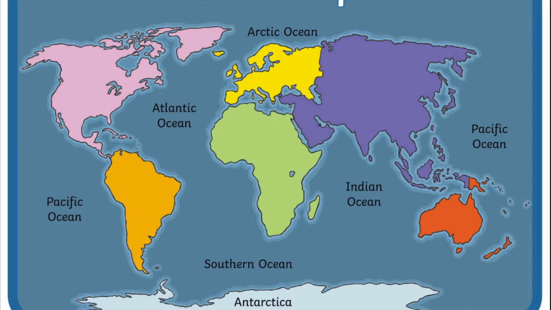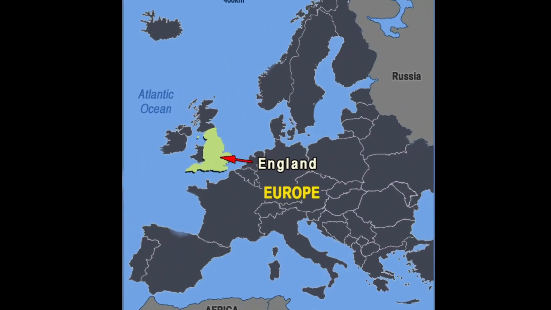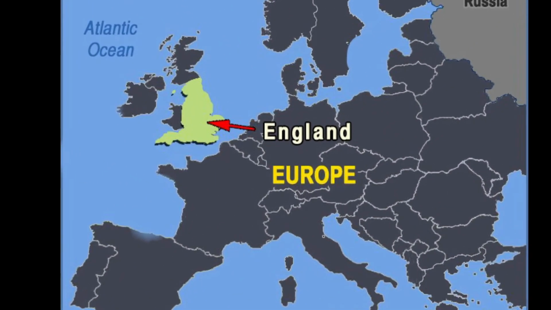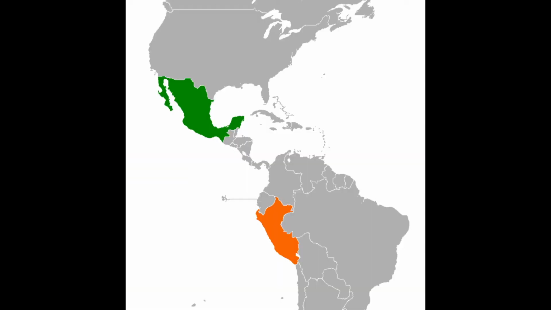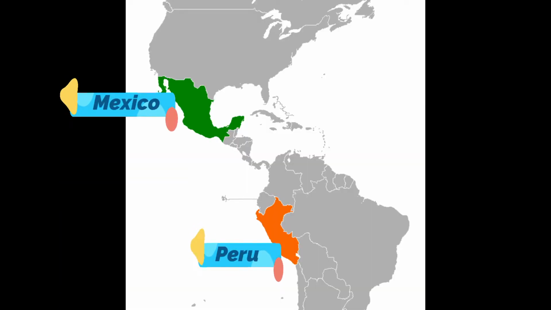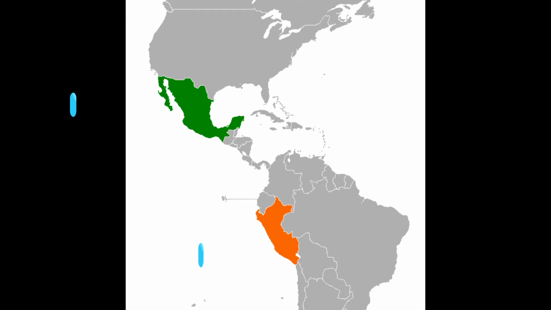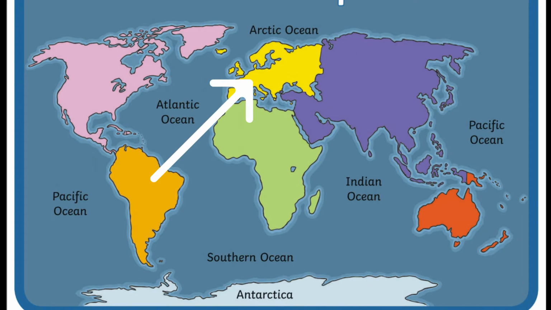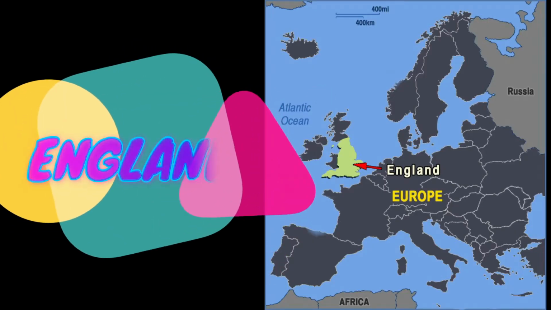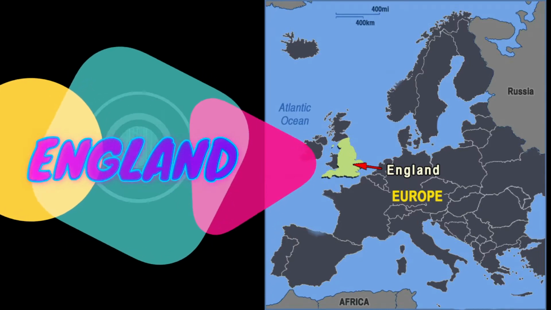So, like I said, England is on a large island which is a part of the continent of Europe. Remember, we studied Mexico and Peru. Mexico is in North America, Peru is in South America, and now we are moving to the continent of Europe. So, England is a part of Europe.